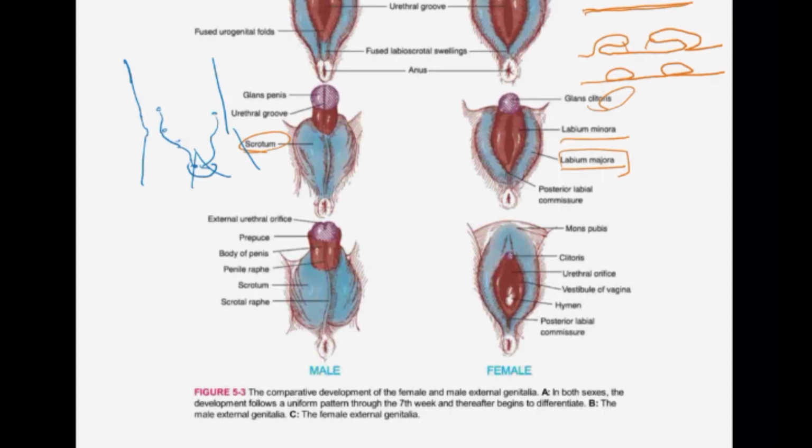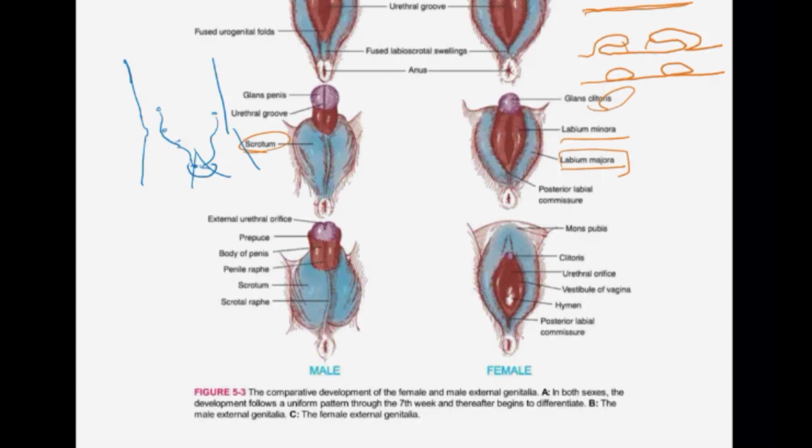Okay, so what happens is, in patients with undescended testes, those testes, because they are inside the human body, in the abdominal cavity, are exposed to high temperature and they become infertile. Okay, and they are also more prone to testicular cancer in those undescended testes.